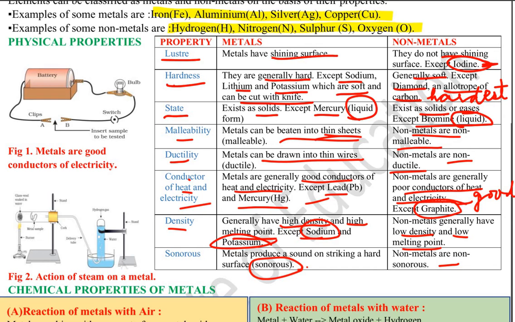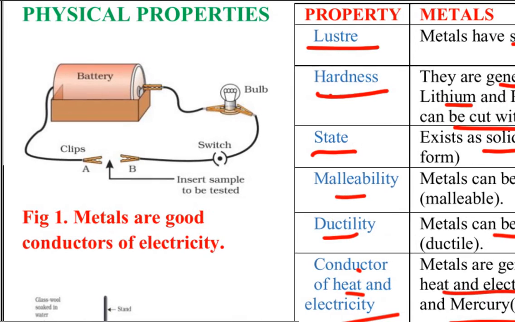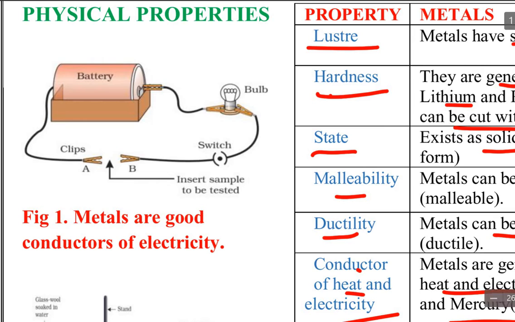Here we come to our diagrams. Here it is shown that metals are good conductors of electricity. If we clip the metals and test them here, if we connect both the metals, then the electricity starts flowing. Here a metal clip, here a metal clip, and here a metal clip is being attached to show that metals are good conductors of heat and electricity.